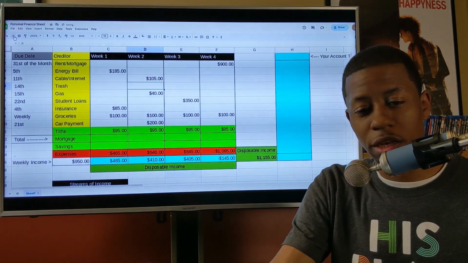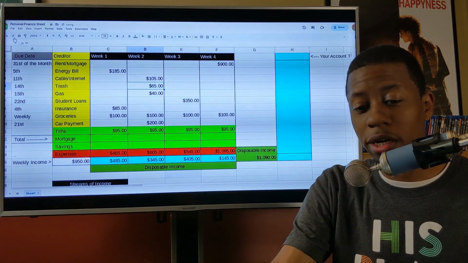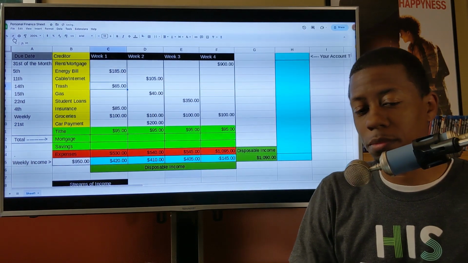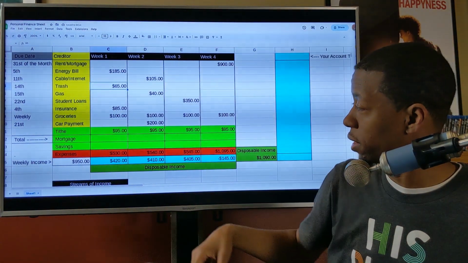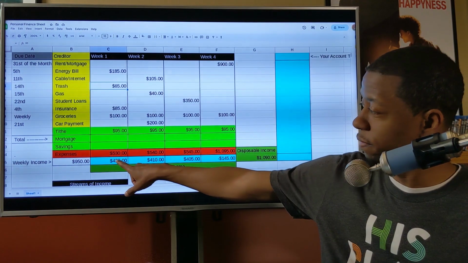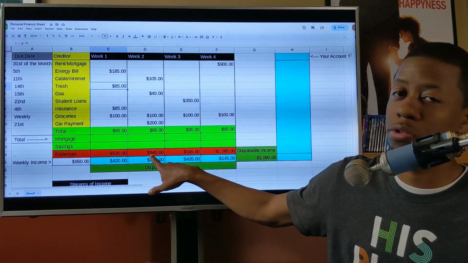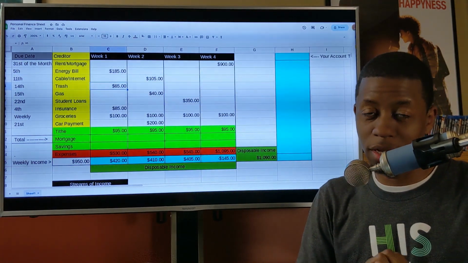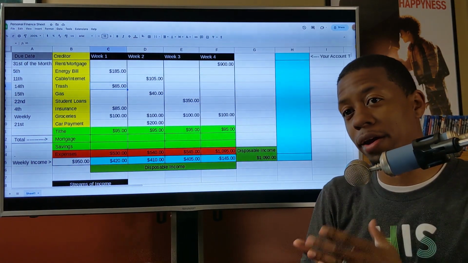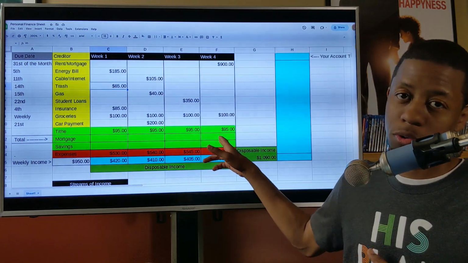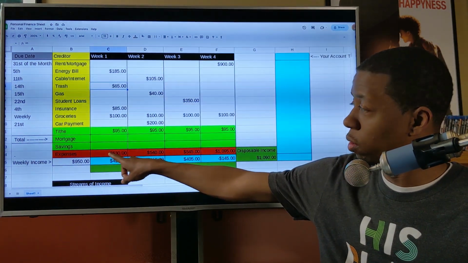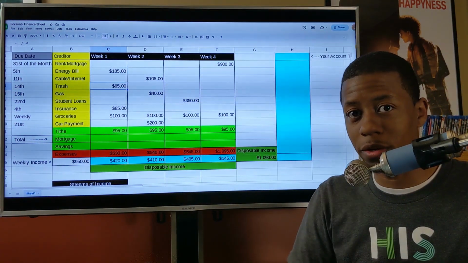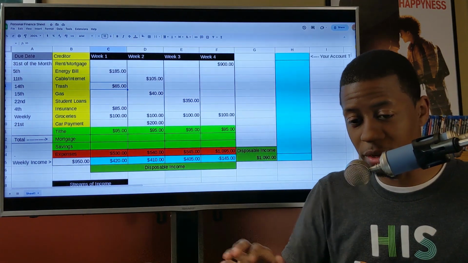So if you look at these again, you can take away the trash service from week 2, and then you can put that trash service expense over into week 1, pay that one early. Now we've got an expense of $530 the first week, $540 the second week, and $545 the third week. That is what you want. So now you'll know that every week except the rent or mortgage week, you're going to be paying right at $540 every week. So that takes away your crazy variable spending, right?